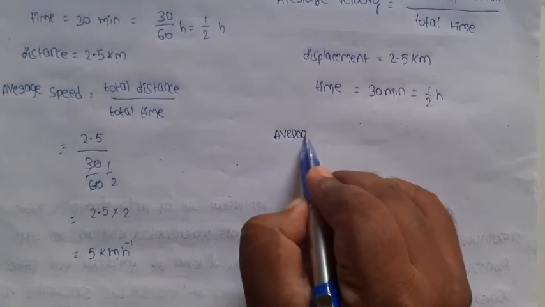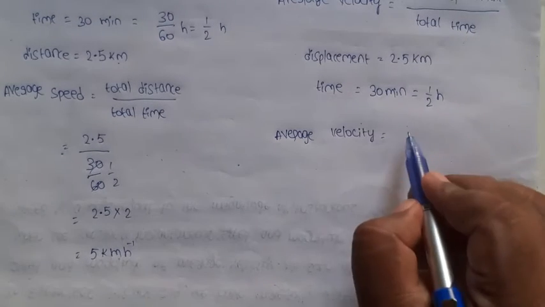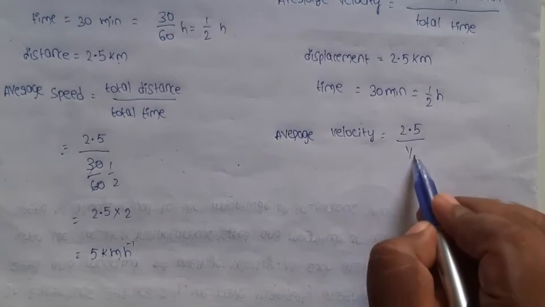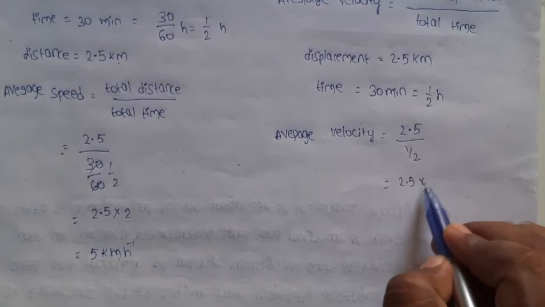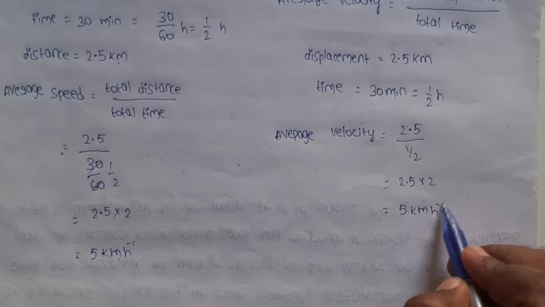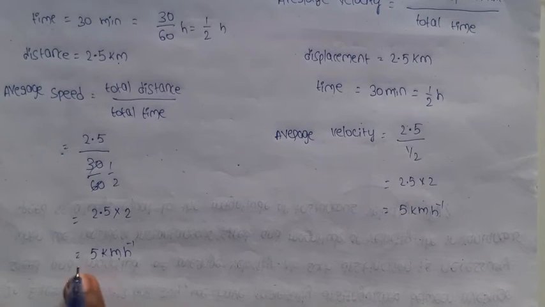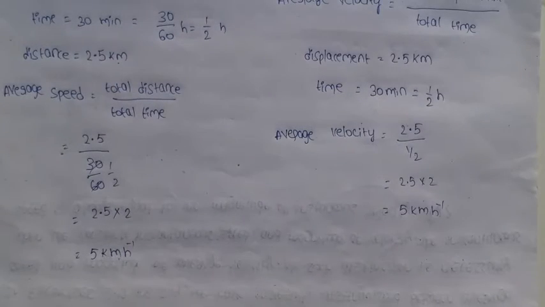Average velocity is total displacement 2.5 by total time half an hour. So 2.5 into 2 equals 5 kilometer per hour. So average velocity is 5 kilometer per hour. Average speed is also 5 kilometer per hour from home to market. This is about home to market in 30 minutes.